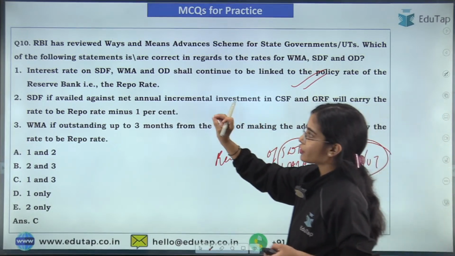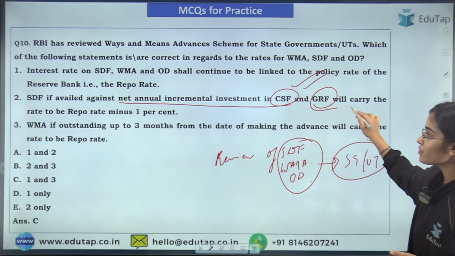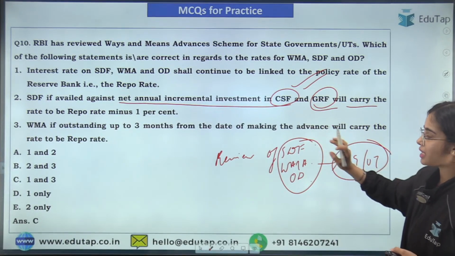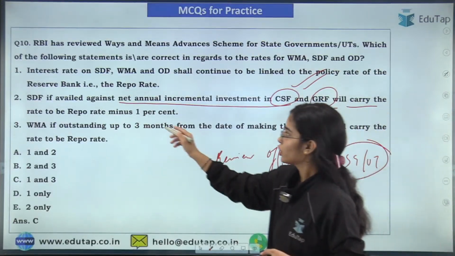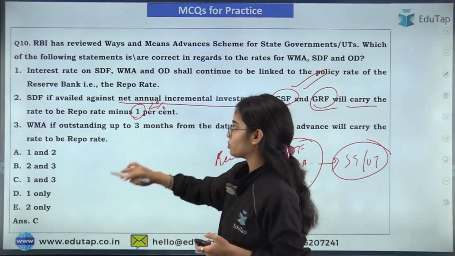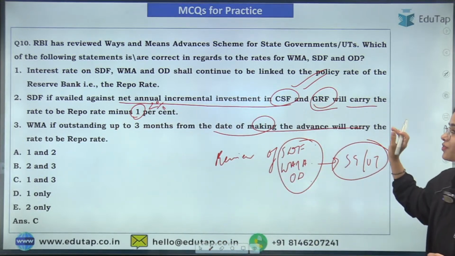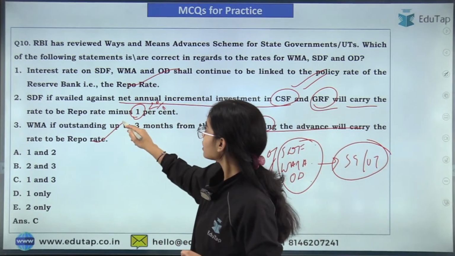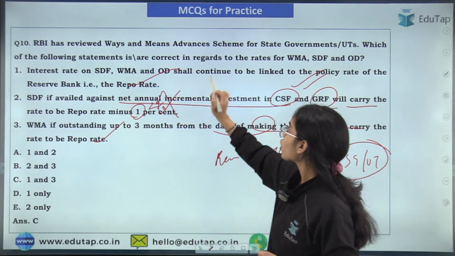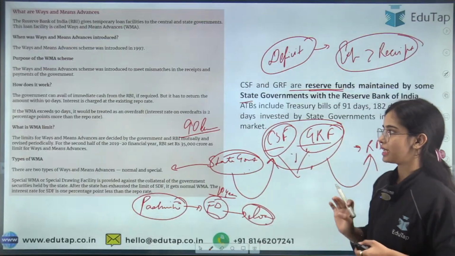Now SDF, if availed against the CSF and GRF, will carry the repo rate minus 1%. So this will carry the repo rate minus 2%, not 1%, minus 2%. WMA, if outstanding up to 3 months from the date of making the advance, will carry the rate at repo rate. So the first and third statements are correct. The second statement was wrong, and you had to tell the correct statement. That's why 1 and 3 is correct.